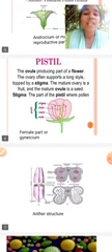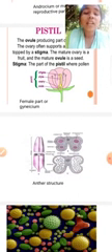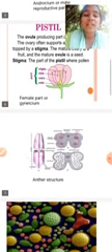And the pistil is divided into three parts: style, stigma and ovary. In the ovary, the ovule is present. In the ovule, the embryo sac is present.